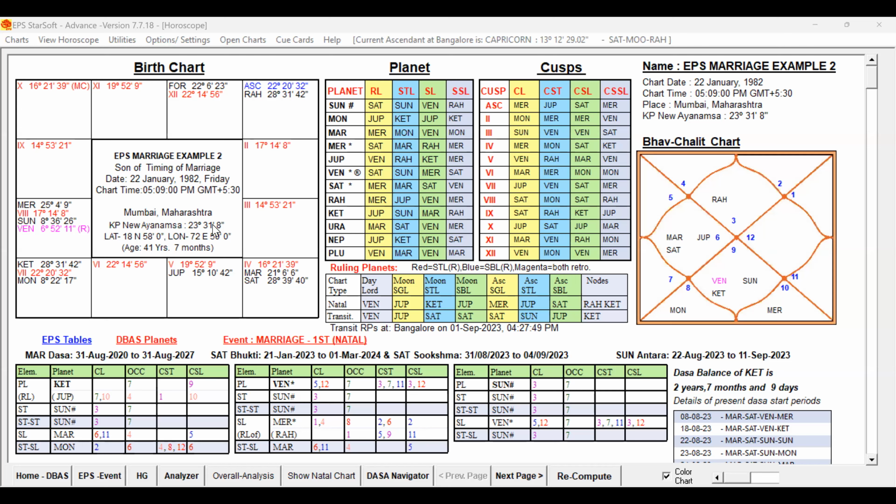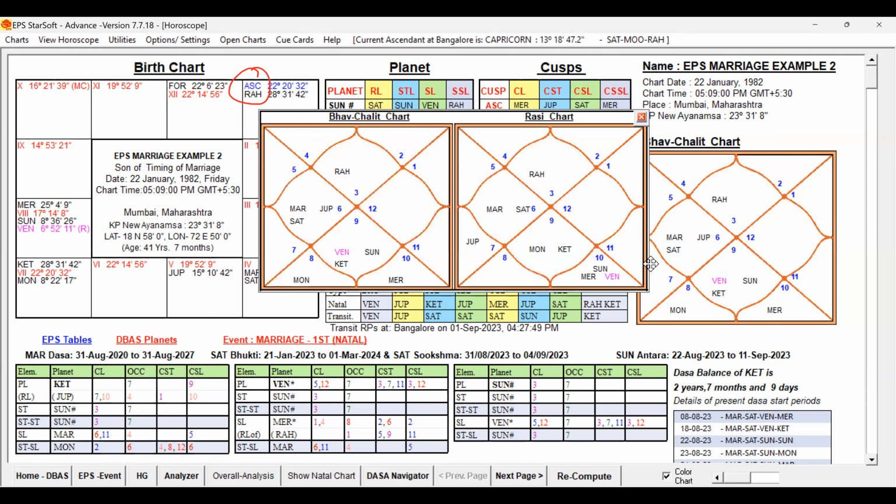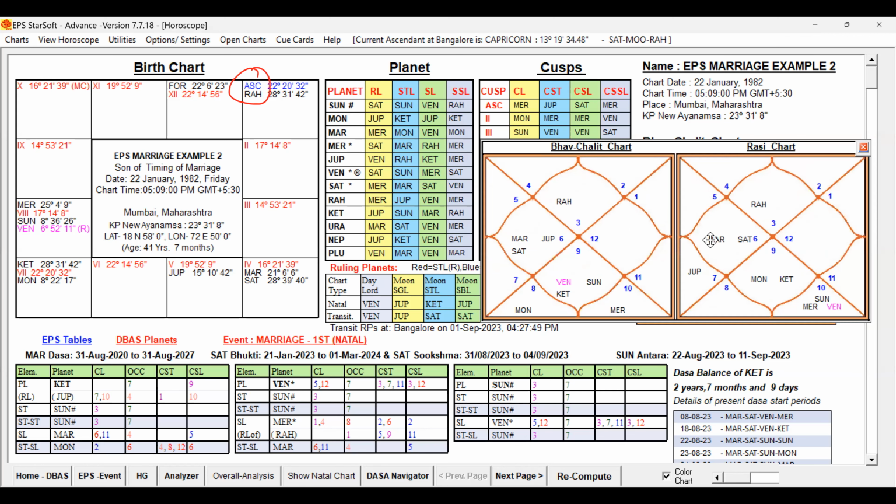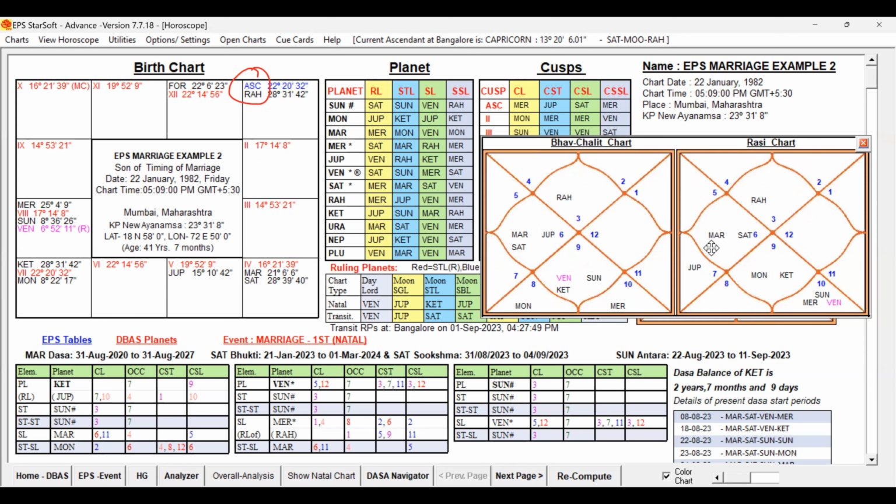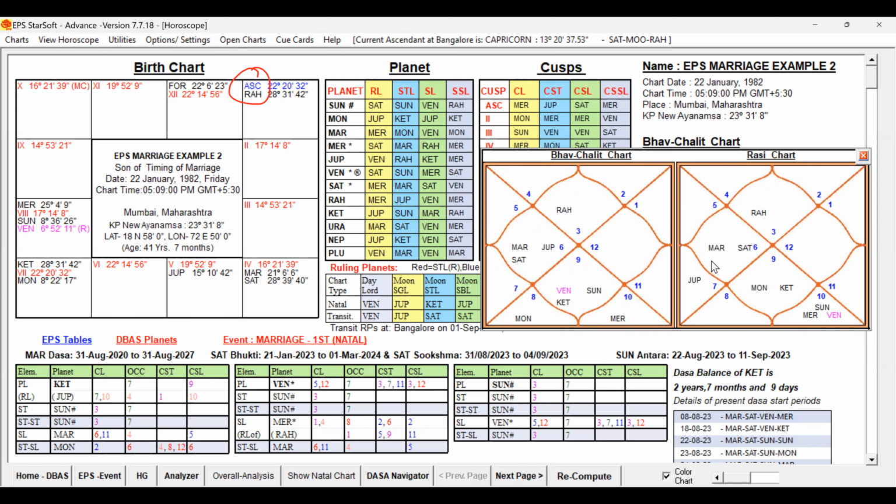This is the birth chart of the male native, and for the timing of the event, we are going to study this chart. The first step is the preliminary study: a general study of the birth chart. Lagna is Gemini Lagna. For the benefit of North Indian chart followers, let me open the Rasi chart and the Bhavachalit chart in North Indian style, and let me do the general study.